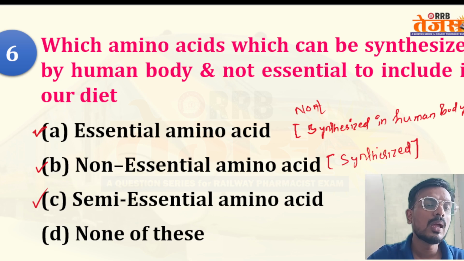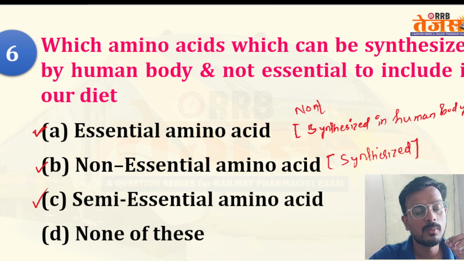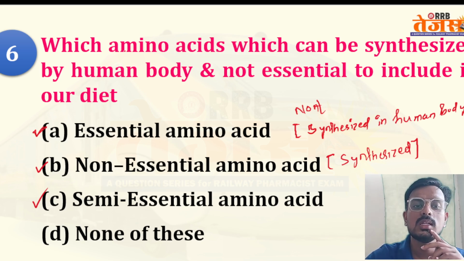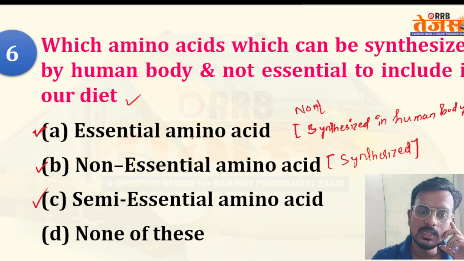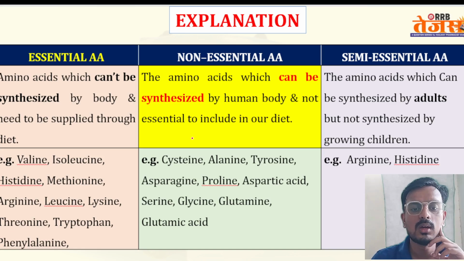Semi-essential means some of the amino acids can be synthesized in adults but cannot be synthesized in children, so we call it semi-essential. The question is which amino acid can be synthesized by the human body and need not be included in our diet? That is basically our non-essential amino acid. Okay, your option B is the correct answer.